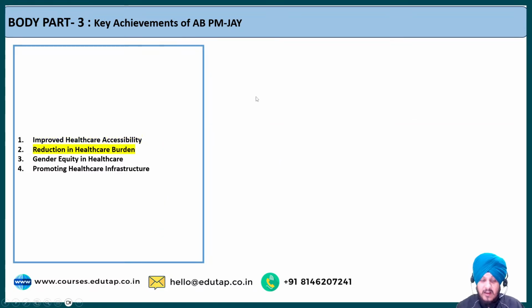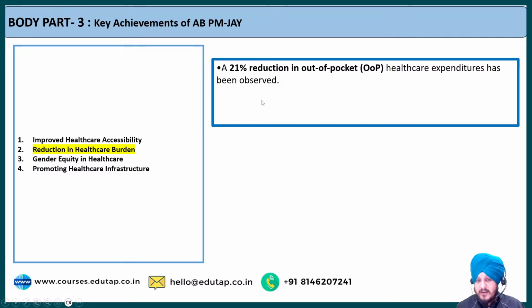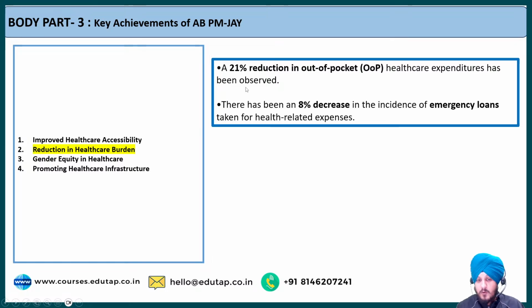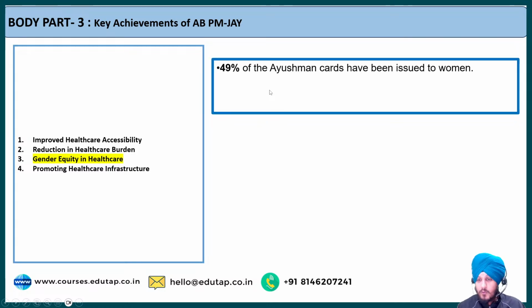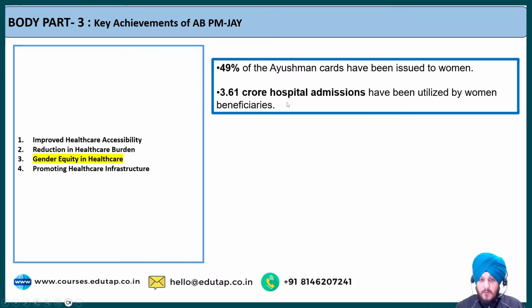Similarly, on the reduction in healthcare burden, a 21% reduction in out-of-pocket expenditure has been observed, and there has been an 8% increase in the incidence of emergency loans taken for health-related services. Apart from that, it has promoted gender equity also. How has it promoted gender equity? Because 49% of the Ayushman cards have been issued to women. So you can imagine the impact that this whole scheme has had with respect to gender equity. Fine. Then 3.6 crore hospital admissions have been utilized by the women beneficiaries. So that's how it promotes gender equity in healthcare.